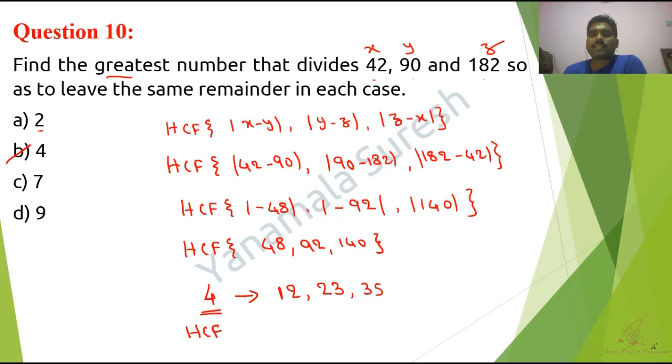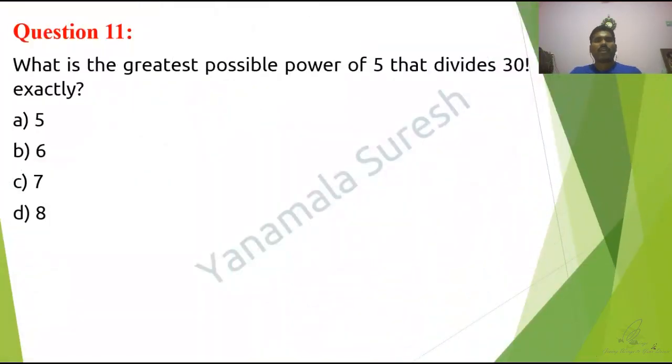So the highest number that divides 42, 90 and 182, leaving the same remainder, is 4. That is the correct answer. This is the way to solve this kind of problem. Next one, guys. What is the greatest possible power of 5 that divides 30 factorial exactly? Now look here, let's see the procedure. I'm not completely solving the procedure, I'm just giving a hint regarding the procedure before the shortcut.